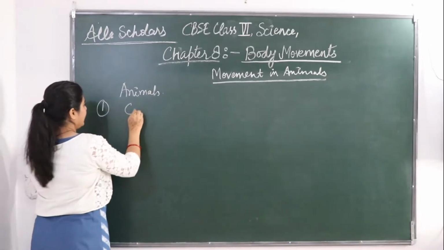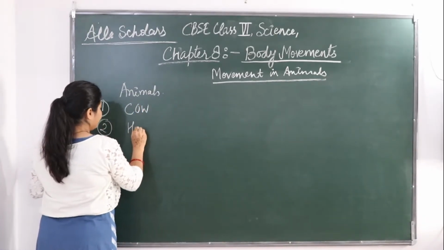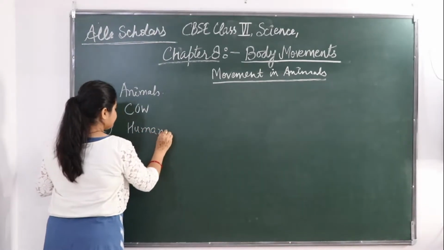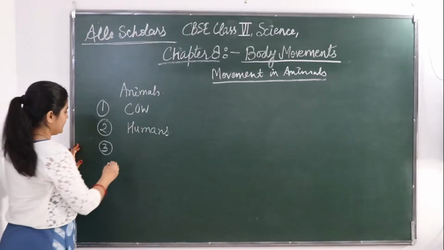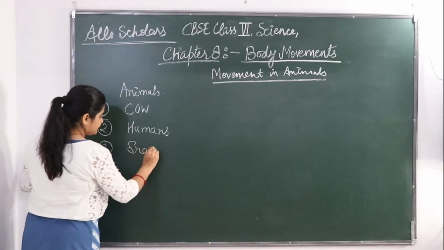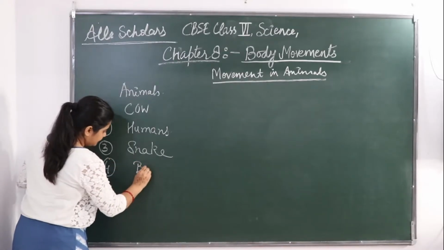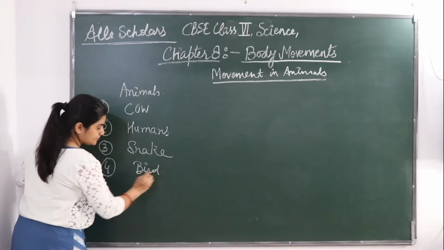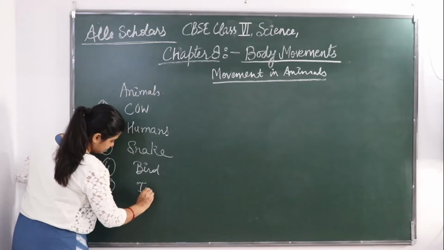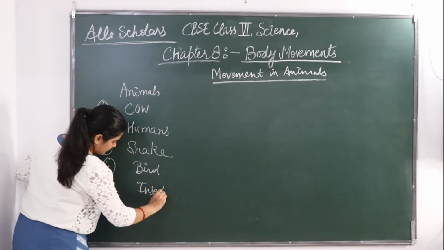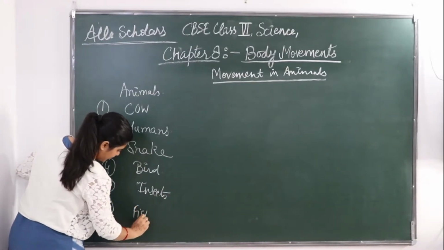You can take a cow, or humans, or a snake, a bird, insects, or fish.